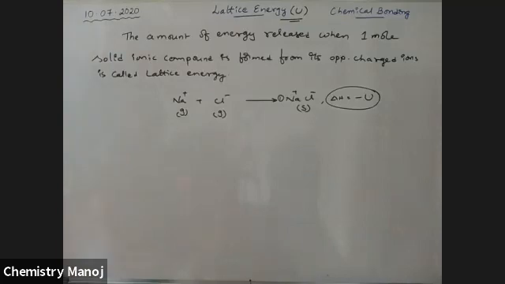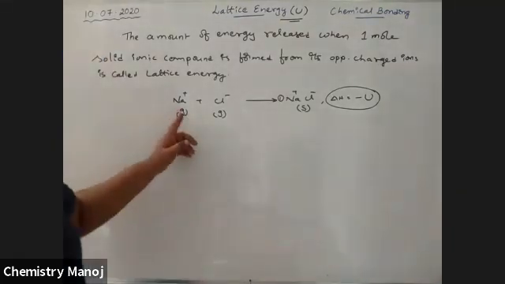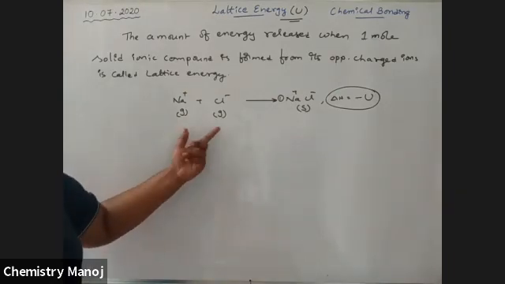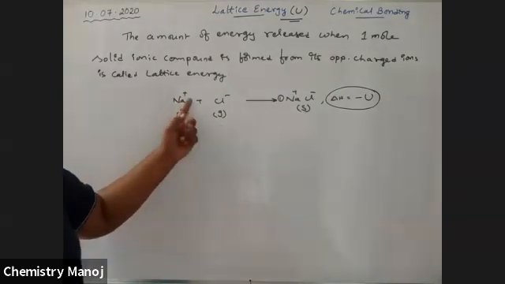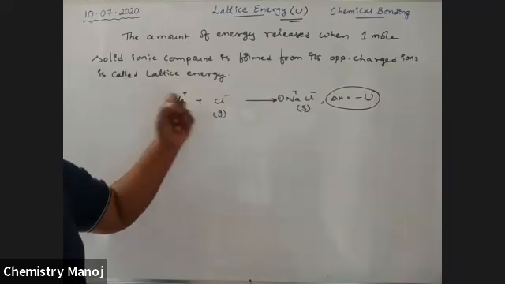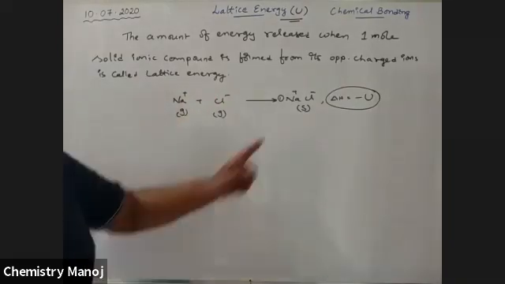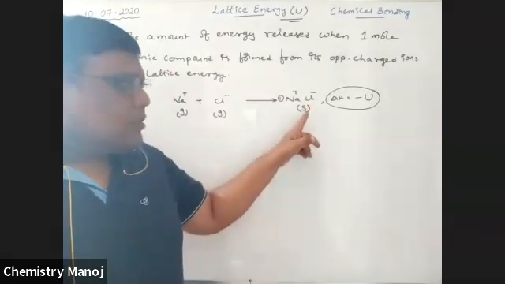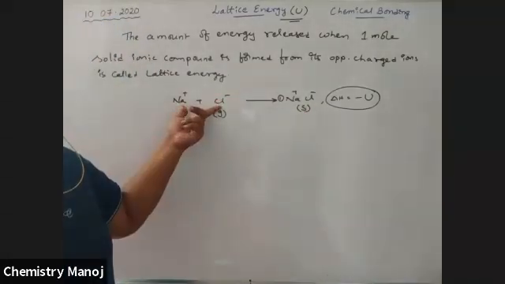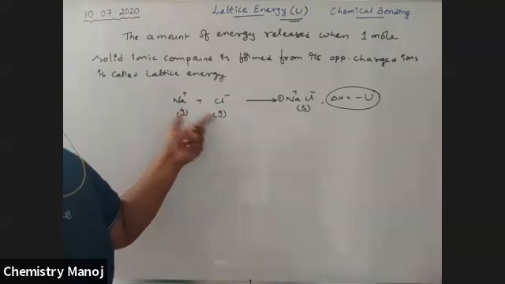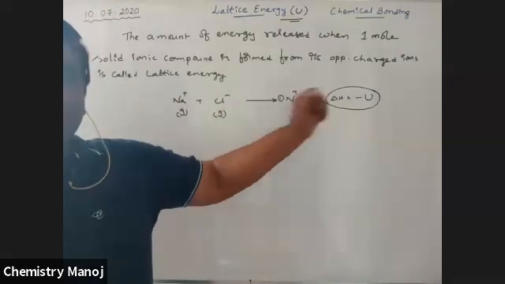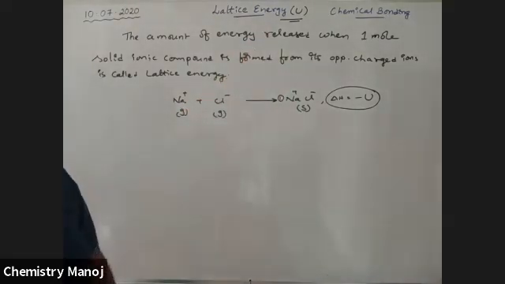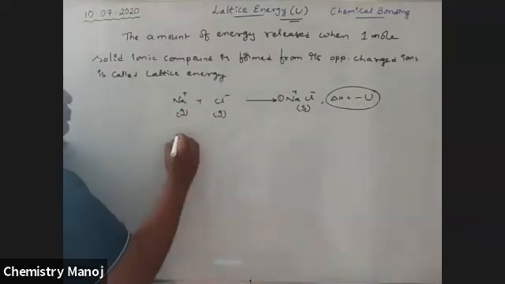That released energy is called lattice energy. Note down, these two ions must be in gaseous state, because losing or gaining of electrons always takes place in gaseous state. But the formed compound must be in solid state. The ions must be in gaseous state, and the compound must be in solid state. Then only the energy released is called, sorry, lattice energy.